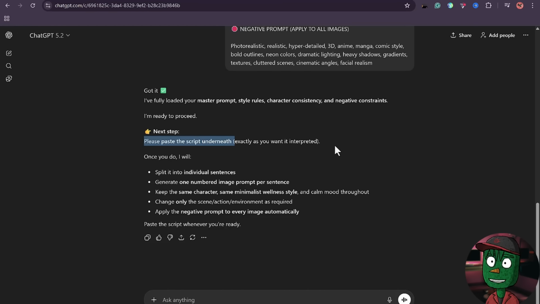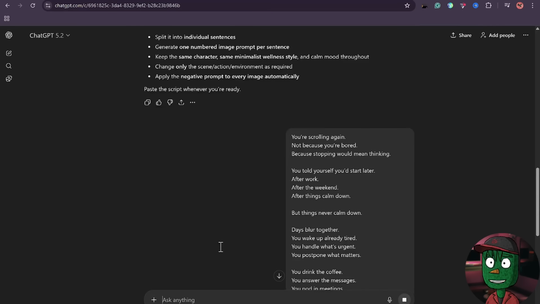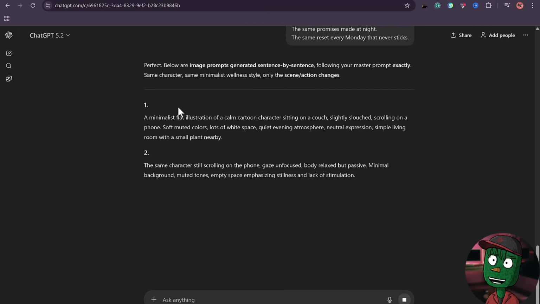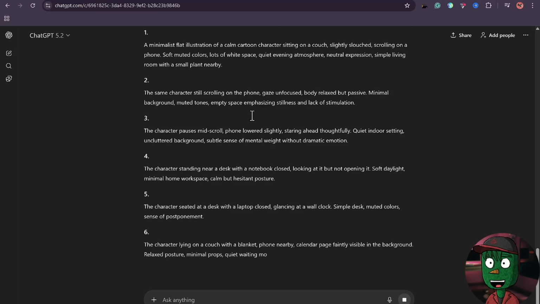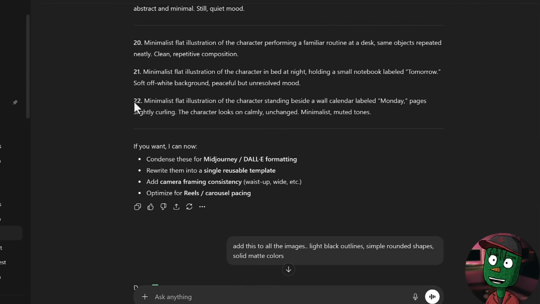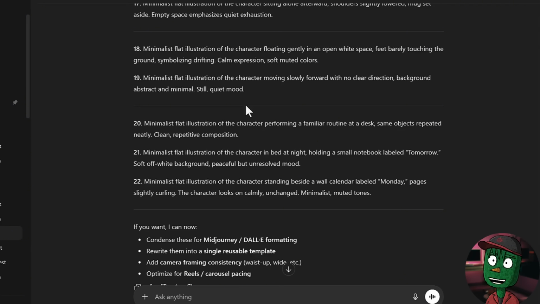Immediately, GPT will understand what you want and it's not going to start creating anything for you because it's waiting for you to paste your script. So what you need to do now is to copy your script and then paste it here. And immediately you do that, ChatGPT is going to understand what you want, and as you can see here, the script I provided is actually a very short script. So because of that, it's going to generate 22 prompts that I can use to generate my images in the exact style that these channels are generating their visuals.